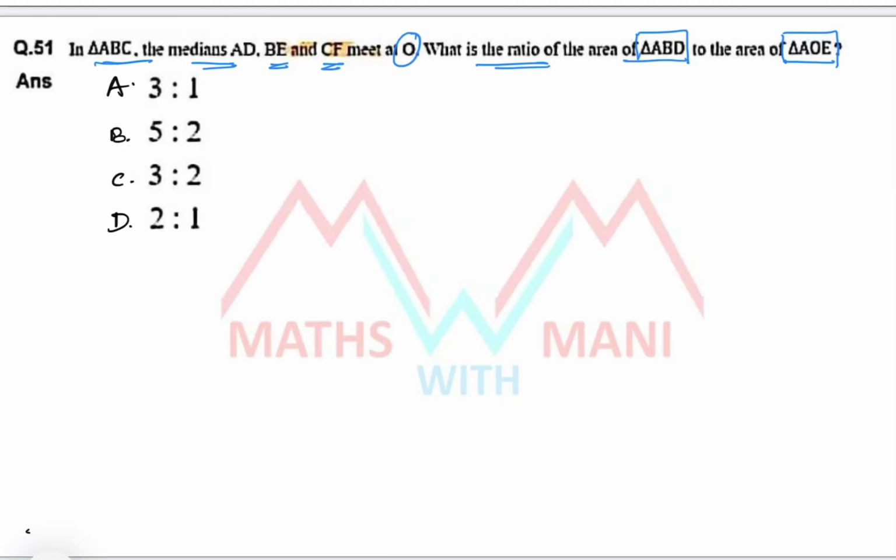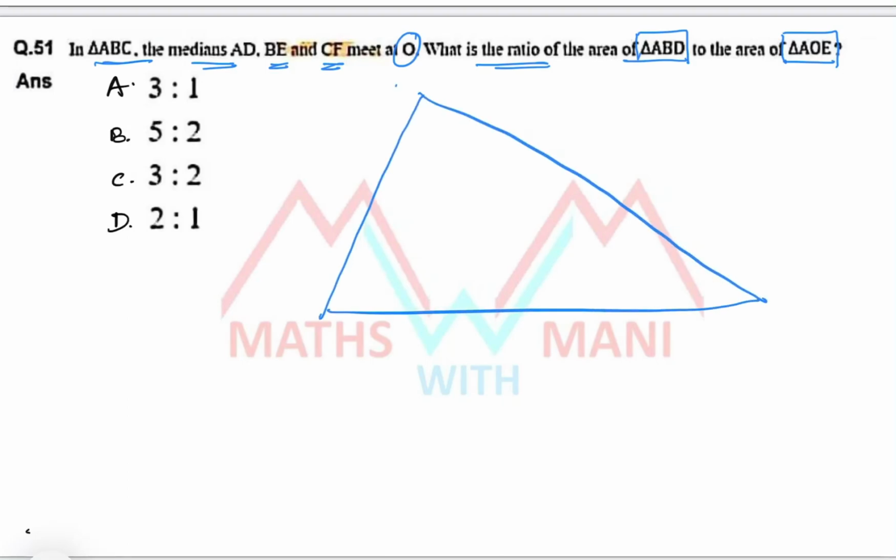Okay, there is a triangle ABC, in which the median is nothing but a line drawn from the vertex to the midpoint of the opposite side. For suppose this is the midpoint of BC, this is the midpoint of AC, and this is the midpoint of AB.